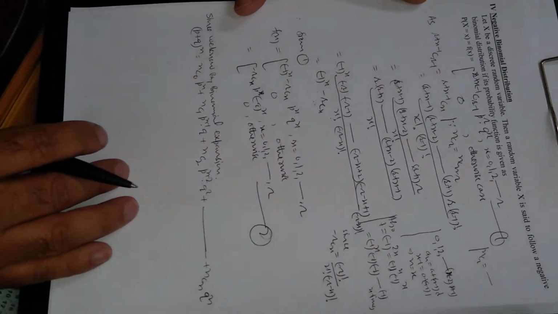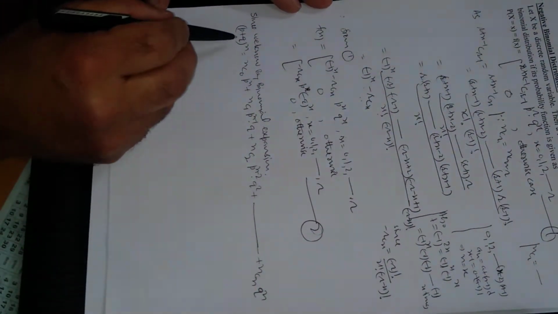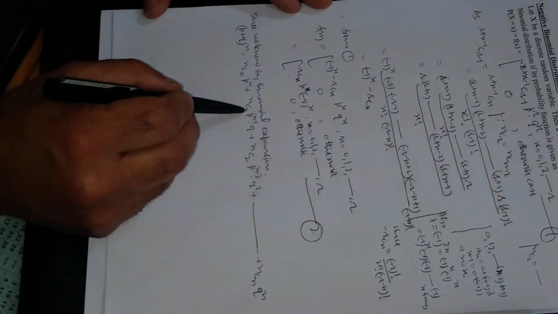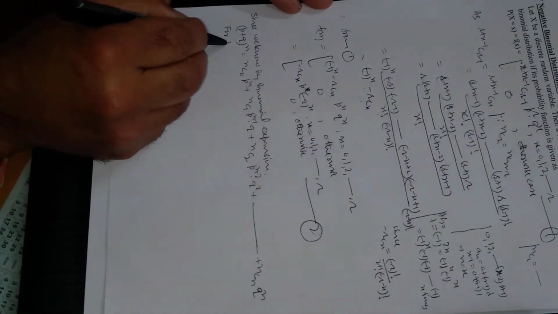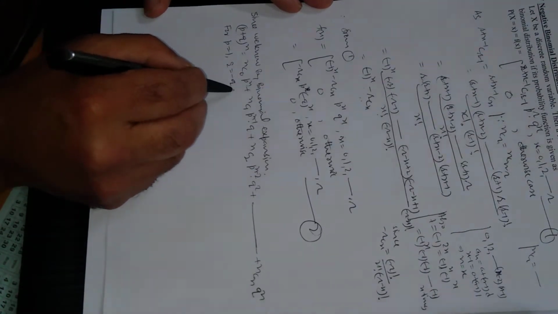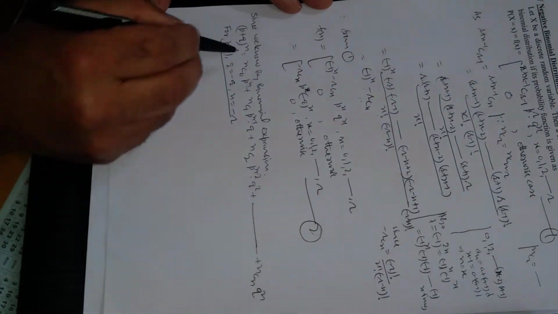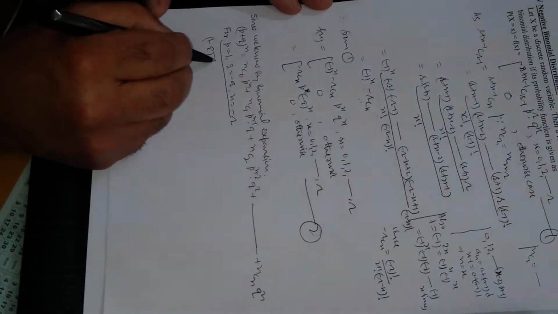Now since we know by binomial expansion, p plus q raised to power n is equal to nc0 p power n, nc1 p power n minus 1 q, and so on, continuing in this way. For p is equal to 1, q is equal to minus q, and n is equal to minus r, if you put all of these in this expression, this will come out to be 1 minus q raised to power minus r.